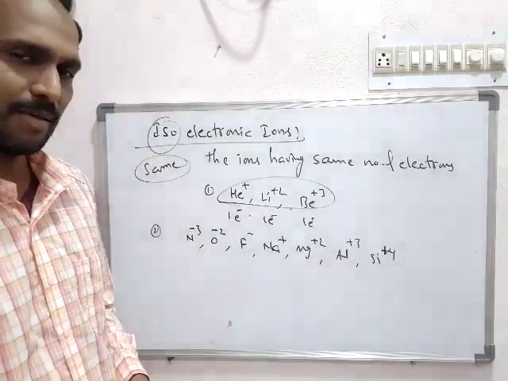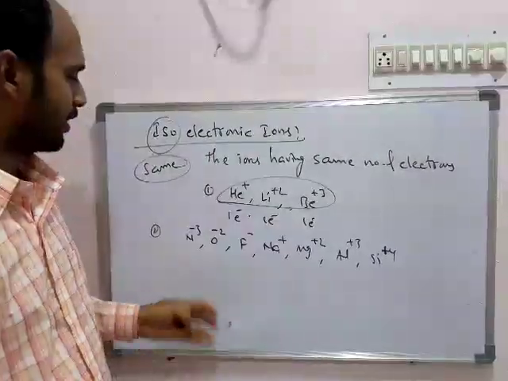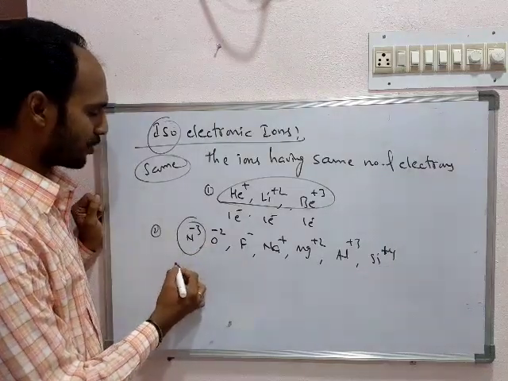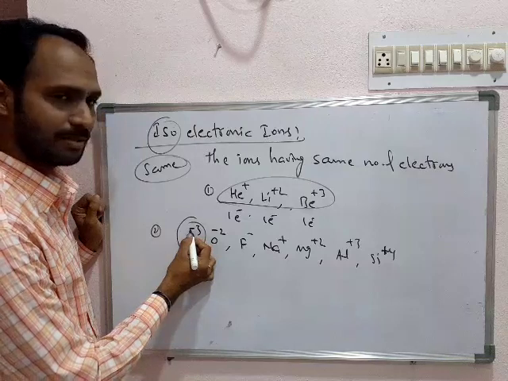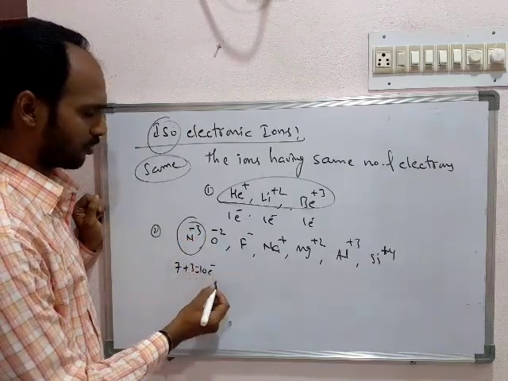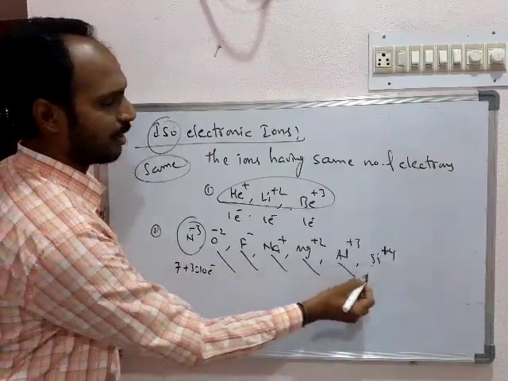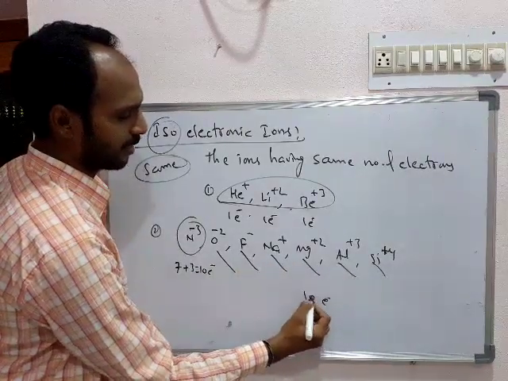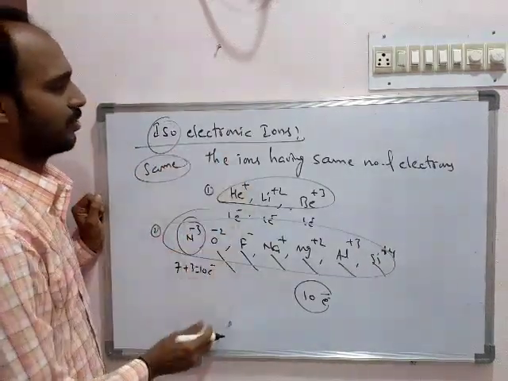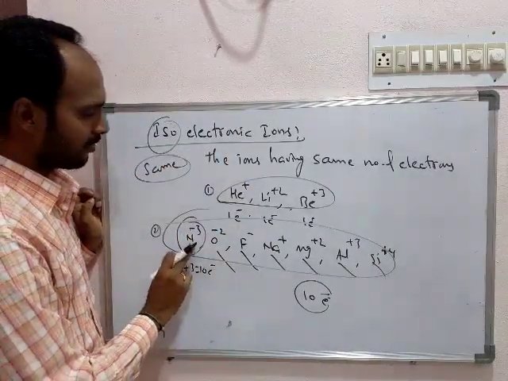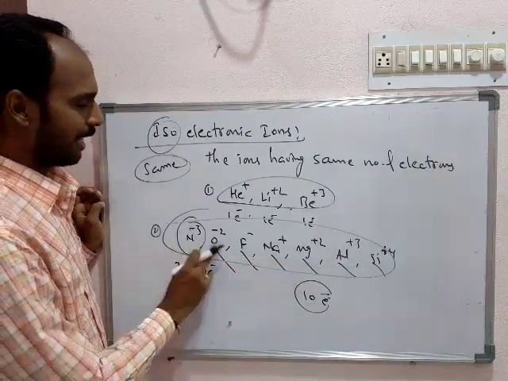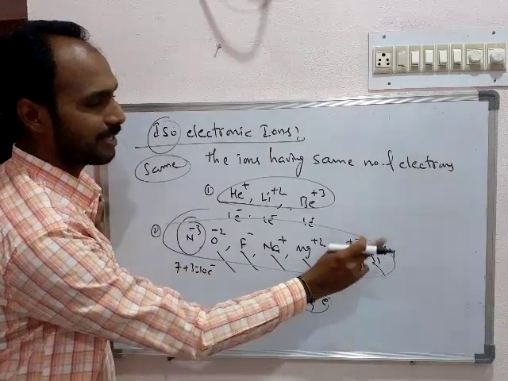But what is the similarity? The number of electrons. N minus 3: normally nitrogen has 7 electrons, and obtaining a minus 3 charge means after getting 3 electrons you have 10 electrons. Similarly, all have 10 electrons. So these are called isoelectronic ions. The series of these isoelectronic ions arranged in increasing order of their atomic number.